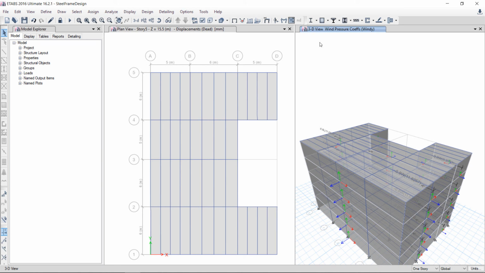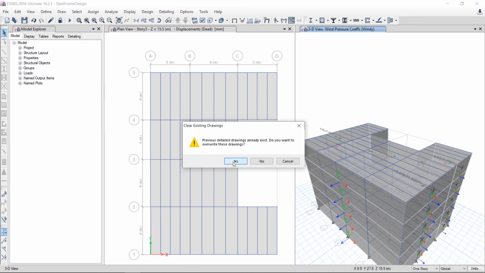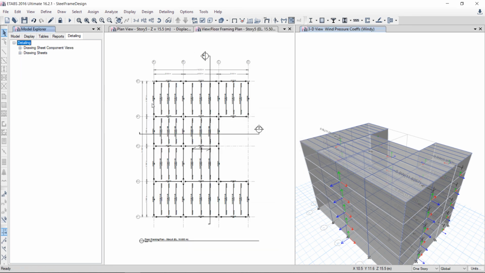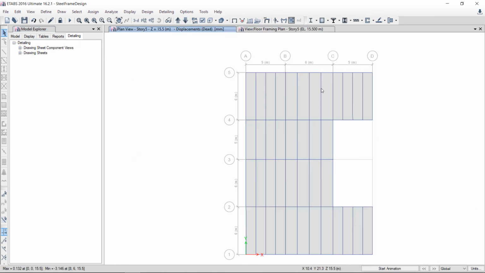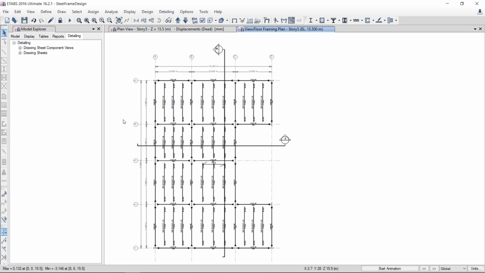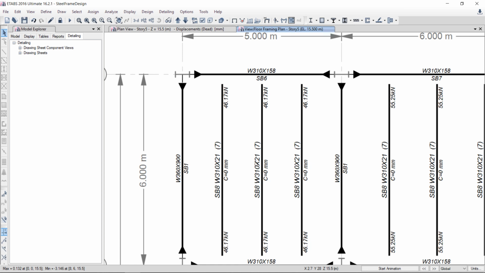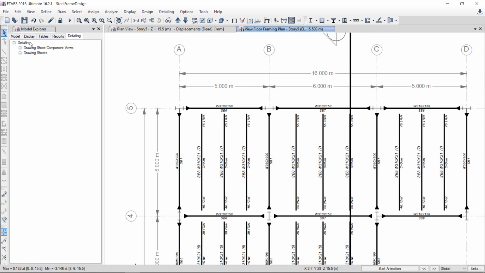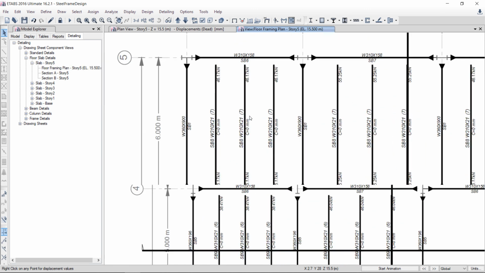There is one more beautiful function, that is detailing. Here in the detailing, when you run detailing, here is the detailing. I want to close one window. In detail, for example, floor, story 5. Here are the secondary beam details, main beam details.